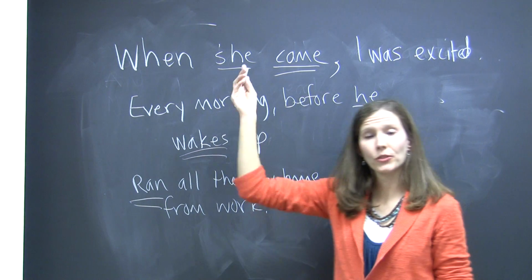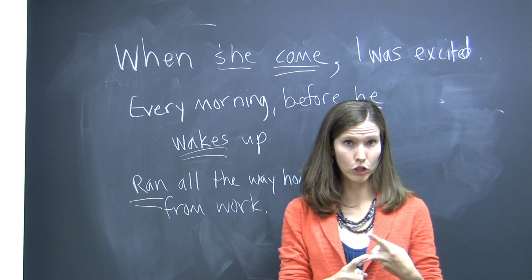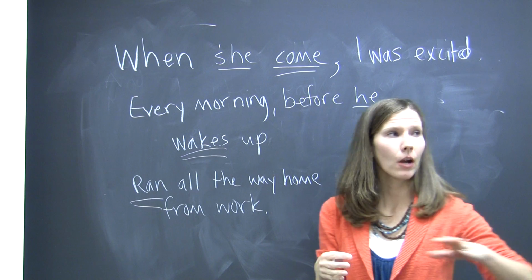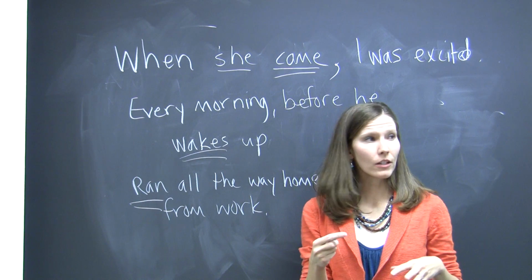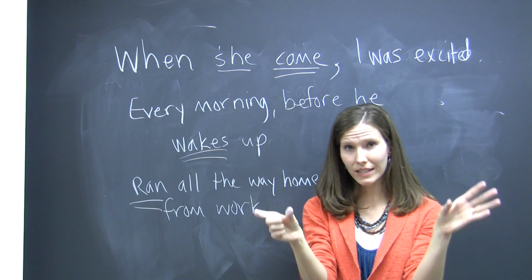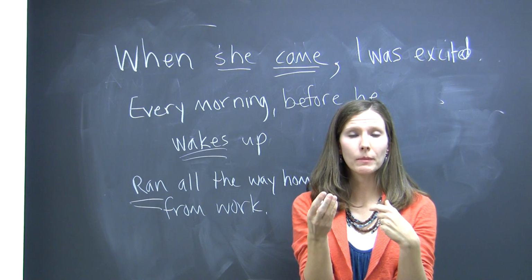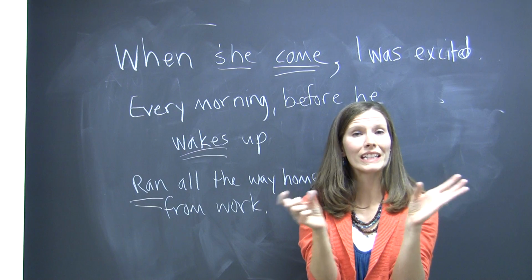Okay, so those are sentence fragments. Sentence fragments, again, are missing either a subject or a verb or a complete thought or a combination of those things. Now I want to move on and talk about comma splices and run-ons. Comma splices and run-ons occur when you have two independent clauses, two complete sentences, that are joined improperly. So a comma splice occurs when you have two complete sentences joined with only a comma.